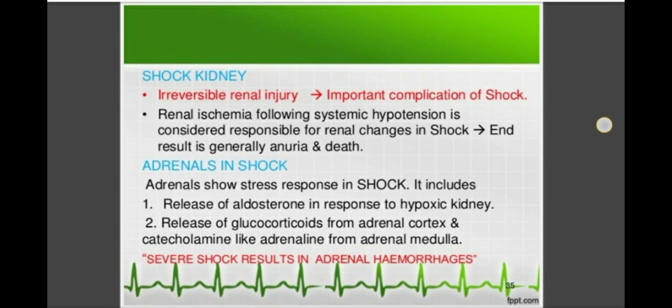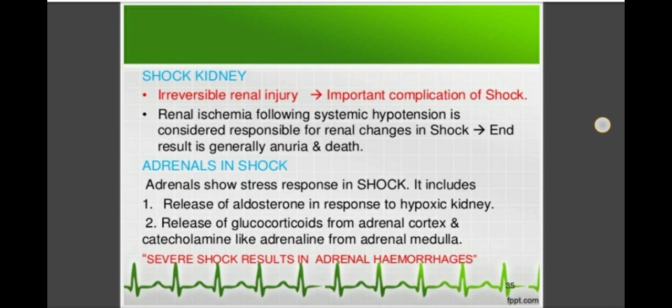Then shock kidney. In this you will see irreversible renal injury, which is an important complication of shock. Renal ischemia following systemic hypotension is considered responsible for the changes in shock, that results in generally anuria and death. That is, decreased urine output leads to anuria and death in the kidney in shock.